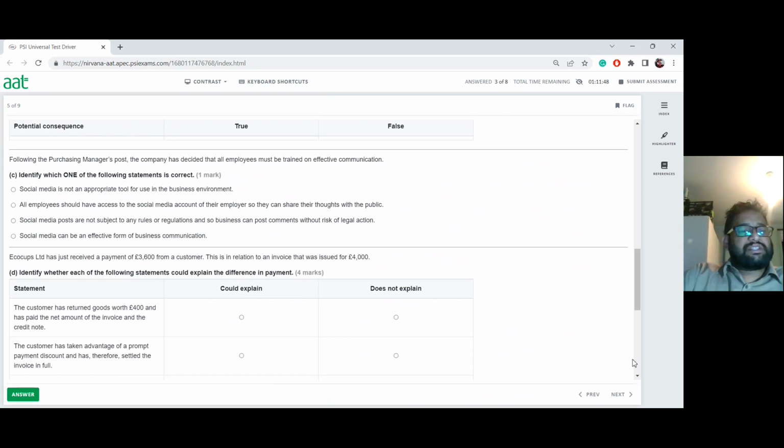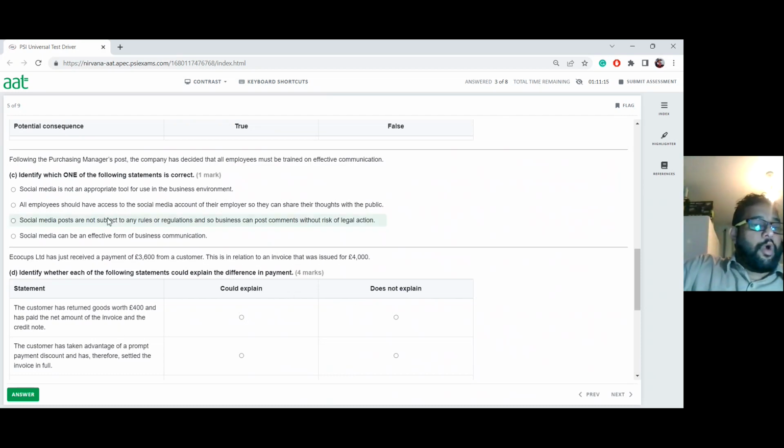Now, the next one says here, the following purchasing manager's post: the company has decided all employees must be trained in effective communication. So very important. Now we have to talk about that. Identify which one of the following statements is correct. Social media is not an appropriate tool for use in the business environment. Not right. Social media could be used to your great advantage as well. You can do so many good things in social media. You can make so many positive impressions about everything to do with your business and the company. So it is not the right answer.